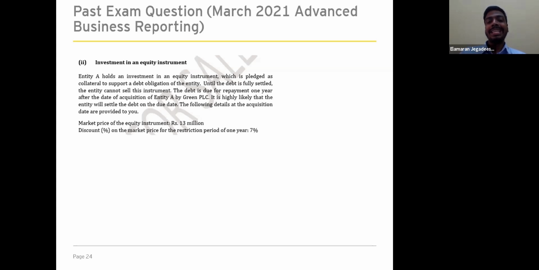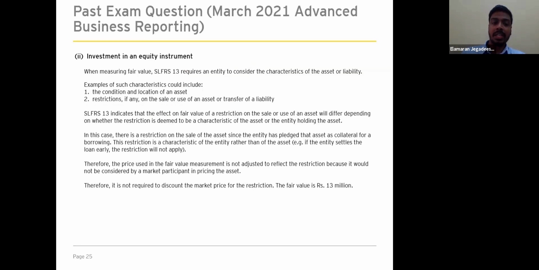The following details at the acquisition date are provided to you. The market price of the equity instrument is 13 million. And the discount percentage on the market price for the restriction period of 1 year is 7%. As we have discussed earlier, we need to determine the characteristics of the asset or liability. We have discussed characteristics such as the condition and location of the asset, and also restrictions, if any, on the sale or use of an asset or transfer of a liability.